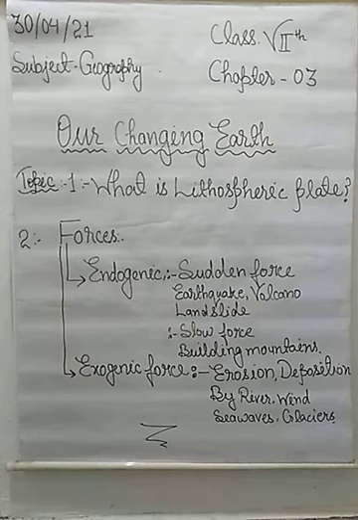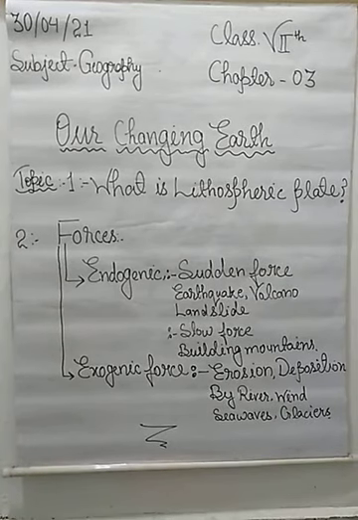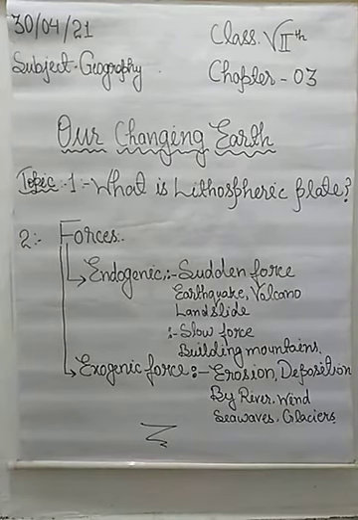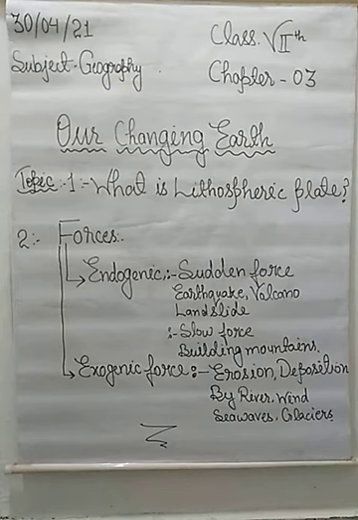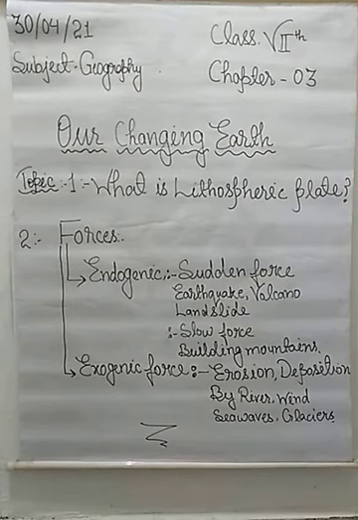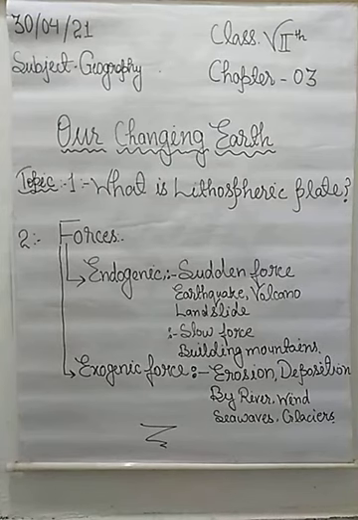In this topic, we will discuss and study the different types of activities carried out by the movement of Earth, inside the Earth and outside the Earth. Okay? On the basis of this chapter, we will understand how our Earth is continuously changing and what are the factors responsible for changing the shape inside the Earth and outside the Earth.